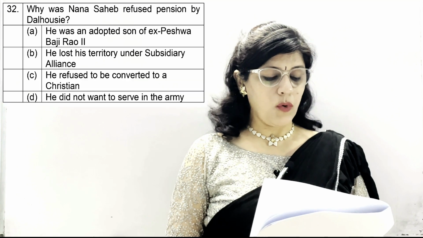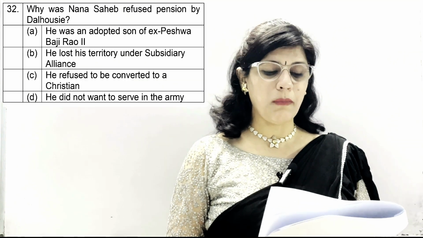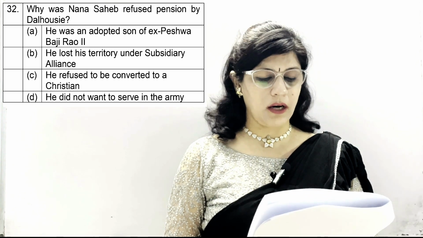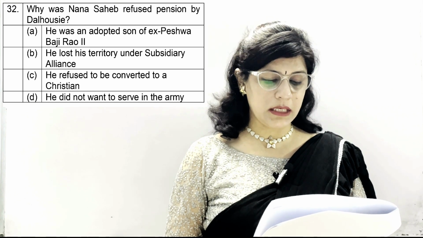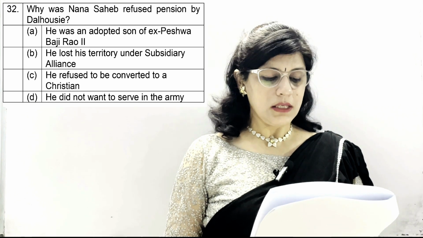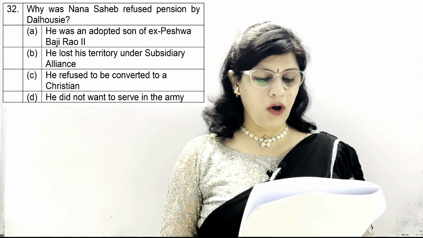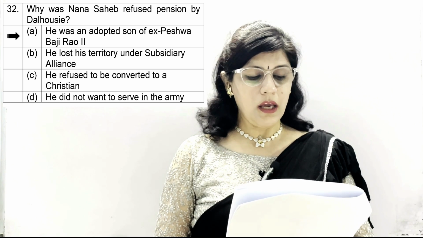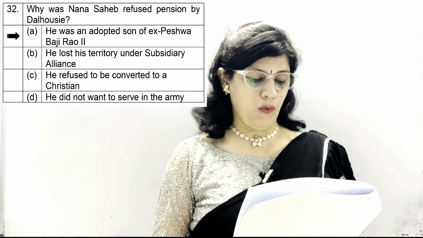Question number 32. Why was Nana Sahib refused pension by Dalhousie? A option, he was an adopted son of ex-Peshwa Bajirao II. B, he lost his territory under subsidiary alliance. C, he refused to be converted to a Christian. And D, he did not want to serve in the army. And the correct option is A, he was an adopted son of ex-Peshwa Bajirao II.